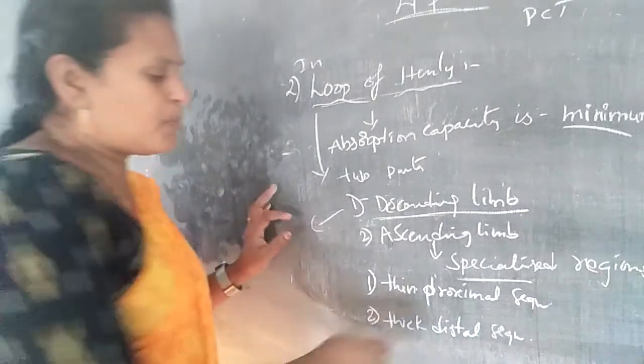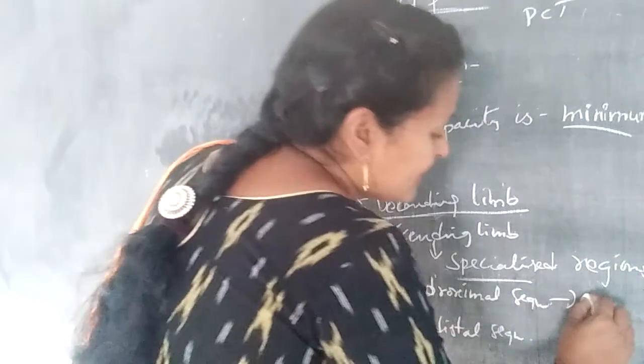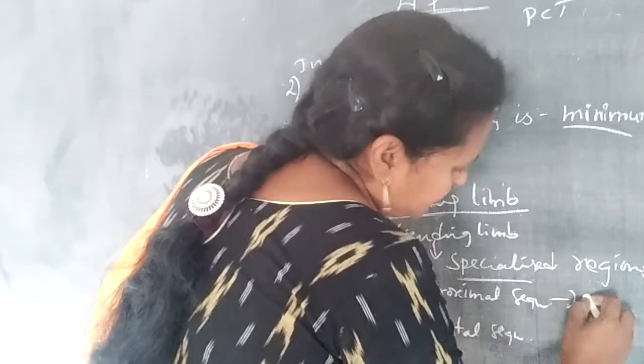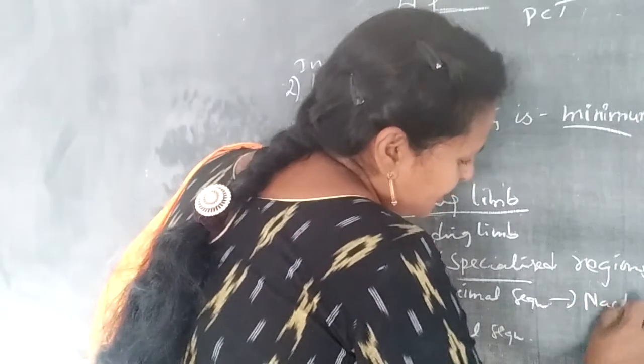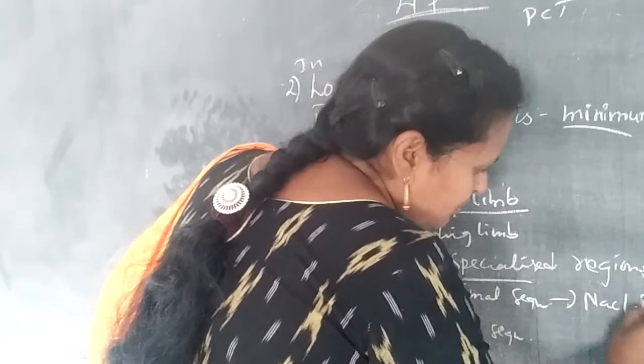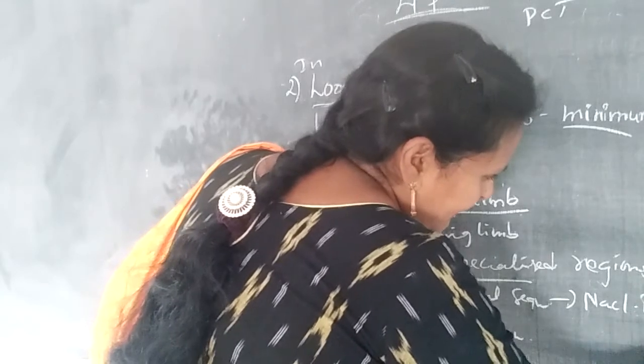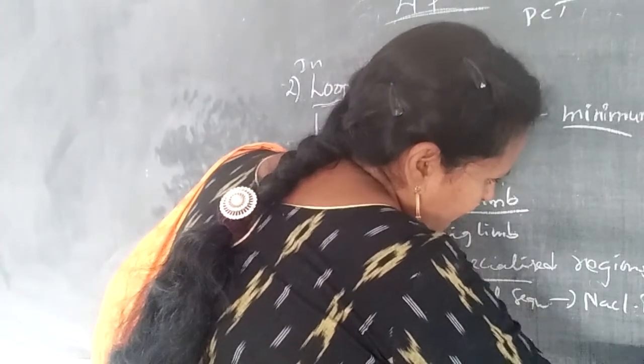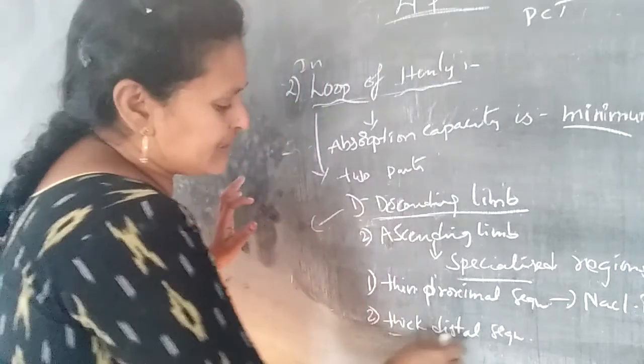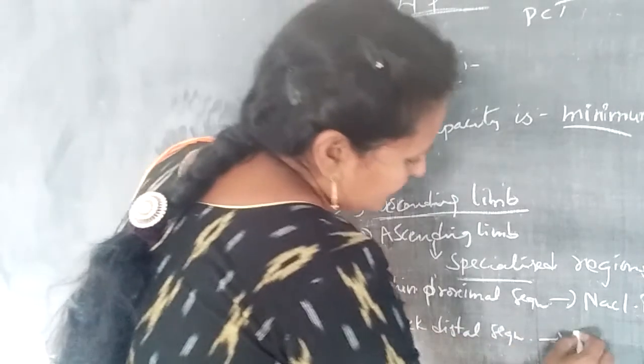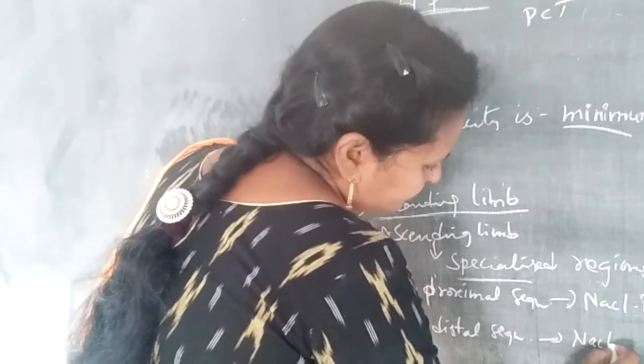The thin proximal segment is where NaCl is diffused into the filtrate, and in the thick distal segment, NaCl is pumped out.